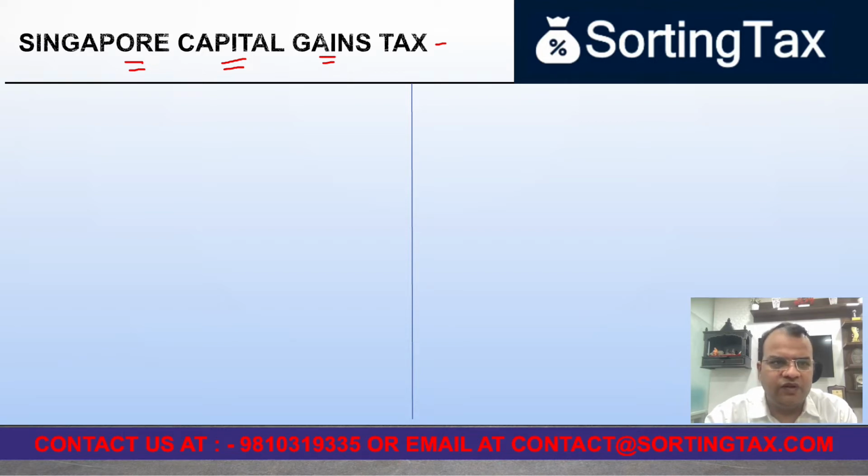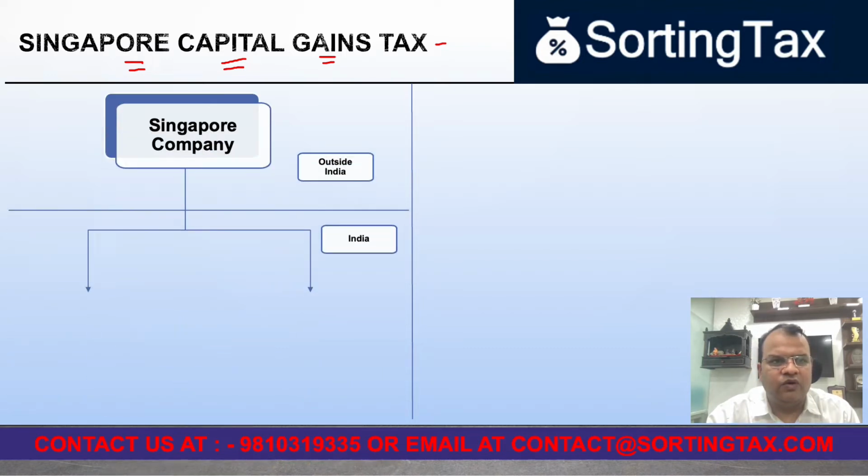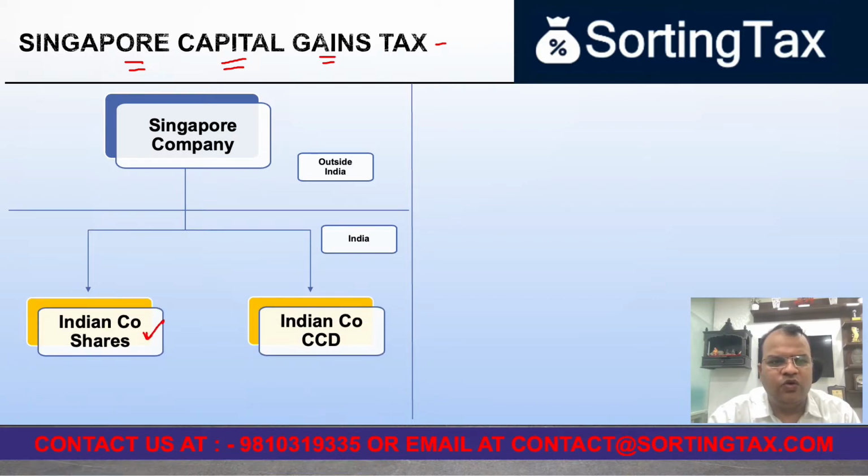But the purpose of this particular video is to see what will be the Singapore capital gains tax if there is a transfer of shares or CCD of an Indian company. Now, if there's a Singapore company, it may either own shares of an Indian company or it may own CCDs of an Indian company.